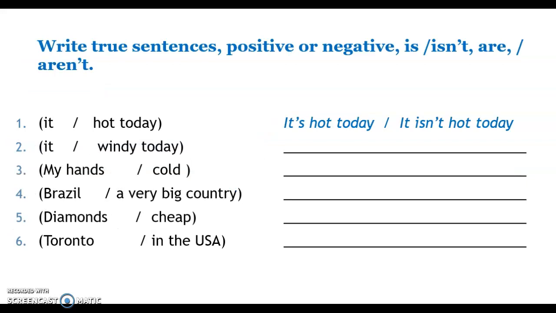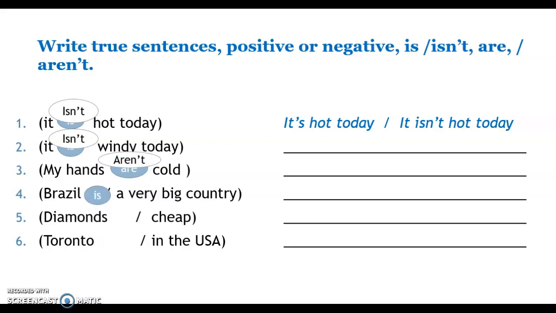Okay, let's see. Now, you have to write affirmative or negative sentences according to the situation. For example, the first one, it is hot today. Okay, we are in the spring, so it is really hot today. It's a nice day. Or if we are in winter, it isn't hot today. It is windy today. No, I don't think so. So it isn't windy today. You have to choose only one. My hands, it depends on the situation. Maybe you can write an affirmative sentence or a negative one. My hands are cold, but maybe your hands aren't cold, so you have to complete like this.